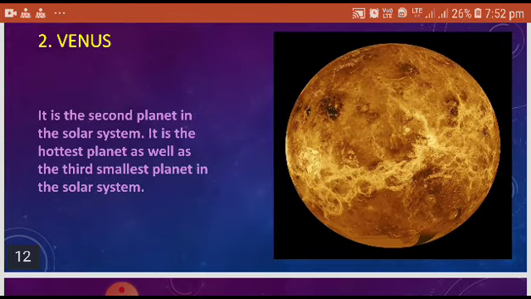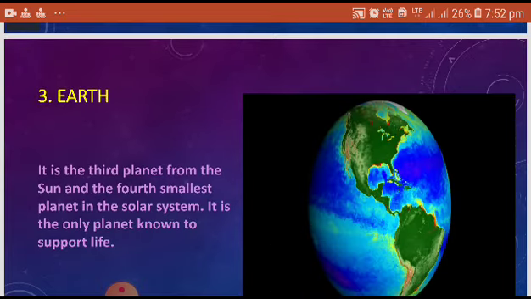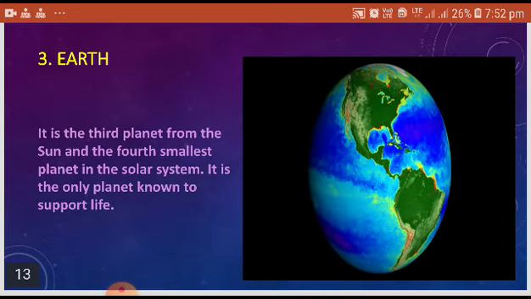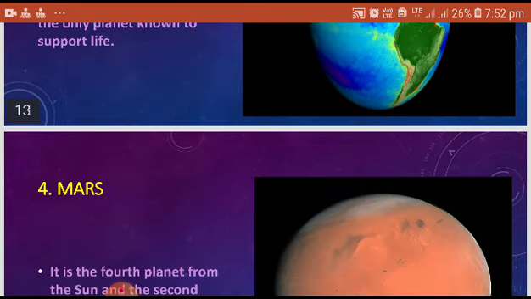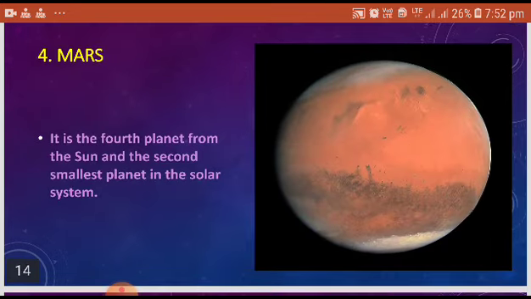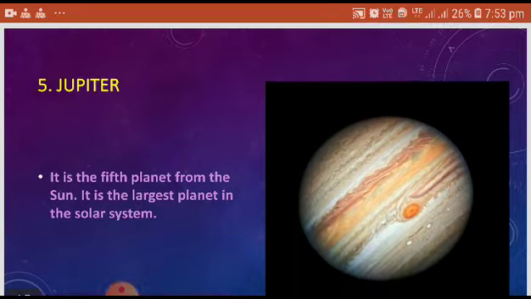Venus is the second largest planet in the solar system. It is the hottest planet as well as the third smallest planet in the solar system. Earth. It is the third planet from the Sun and the fourth smallest planet in the solar system. It is the only planet known to support life. Mars. It is the fourth planet from the Sun and the second smallest planet in the solar system.